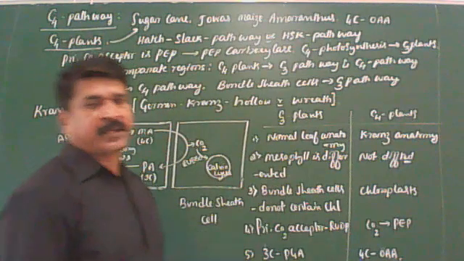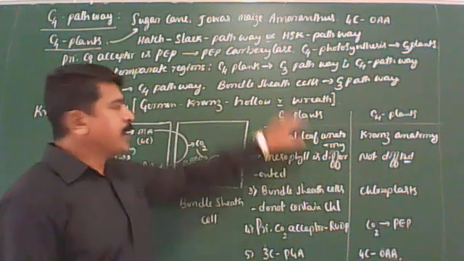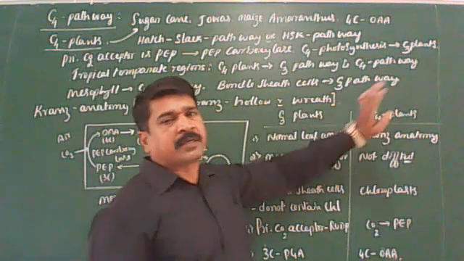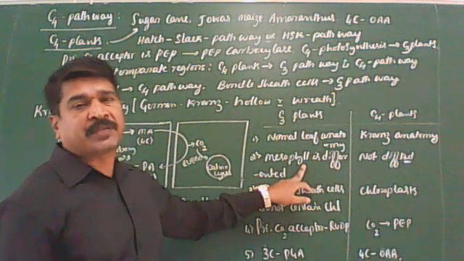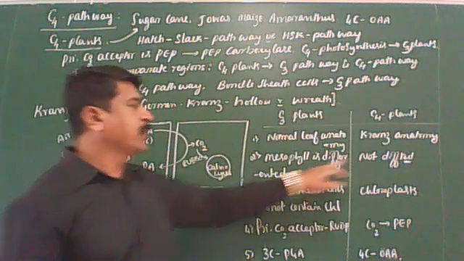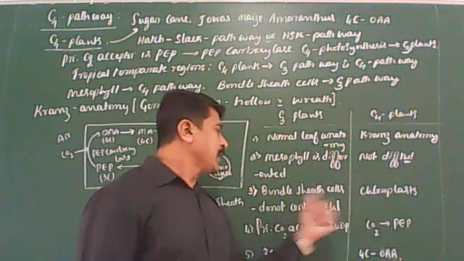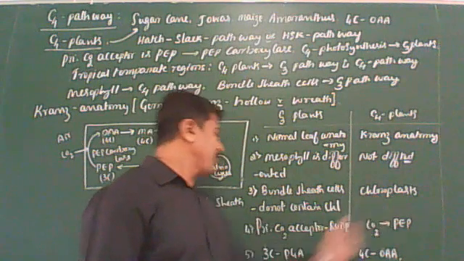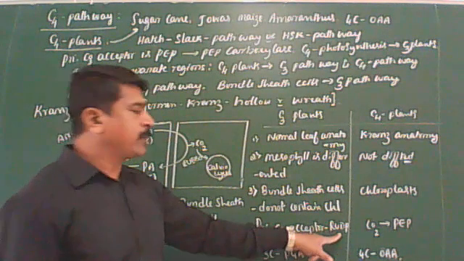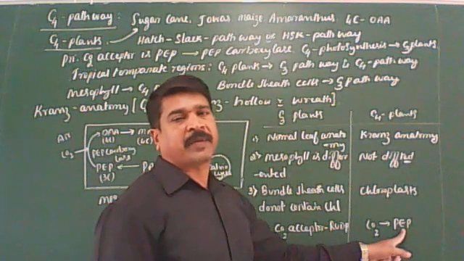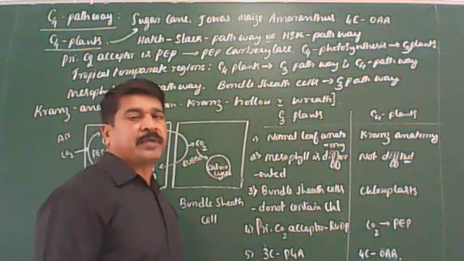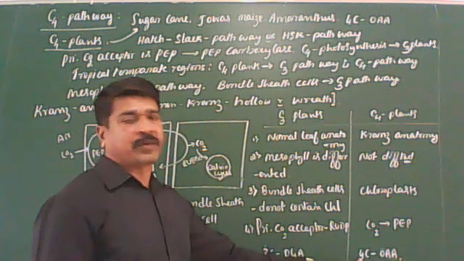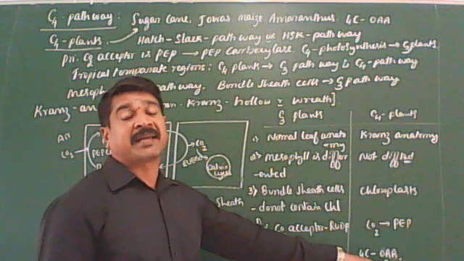So these are some basic differences between the C3 and C4 pathways. The C3 pathway occurs in all plants with normal leaf anatomy. The C4 pathway occurs in plants with Kranz anatomy. In C3, the mesophyll is differentiated into palisade and spongy cells; in C4, it is not differentiated. In C3, bundle sheath cells do not contain chloroplasts; in C4, they contain chloroplasts. The primary CO2 acceptor is RuBP in C3 and phosphoenol pyruvic acid in C4. The first stable compound is the 3-carbon phosphoglyceric acid in C3, and the 4-carbon oxaloacetic acid in C4.